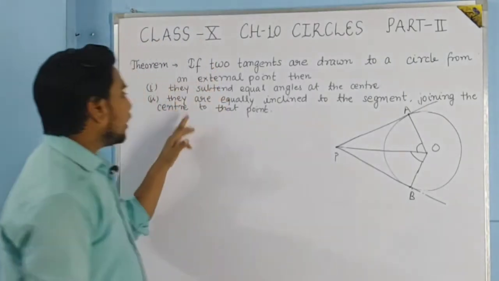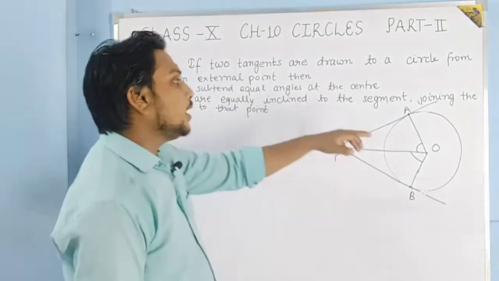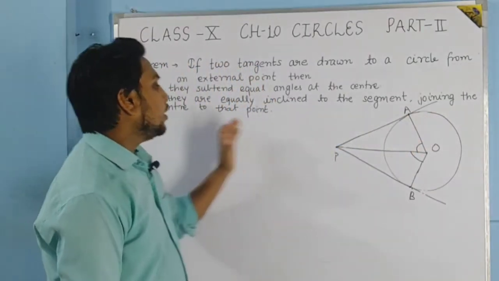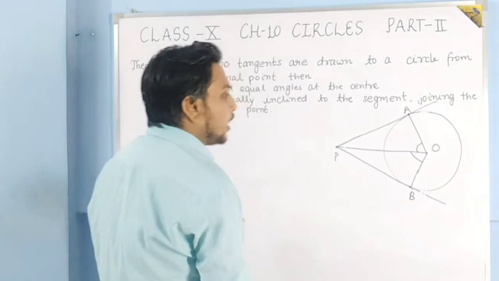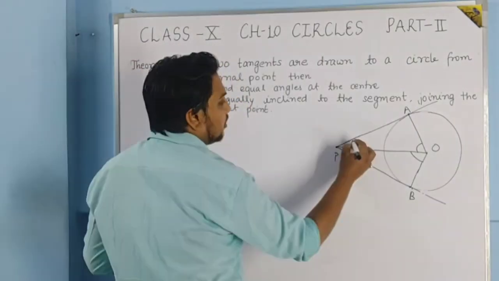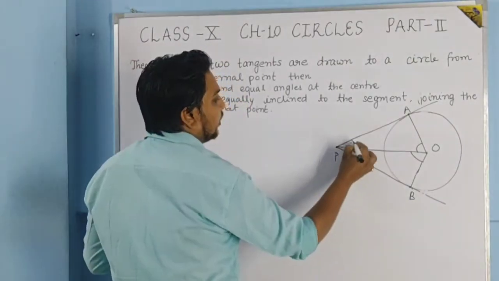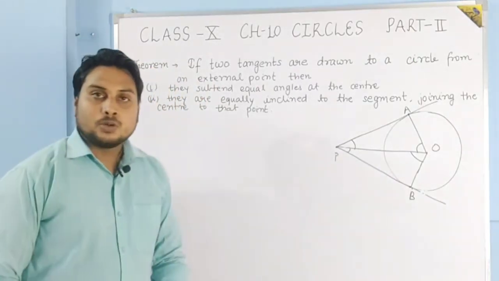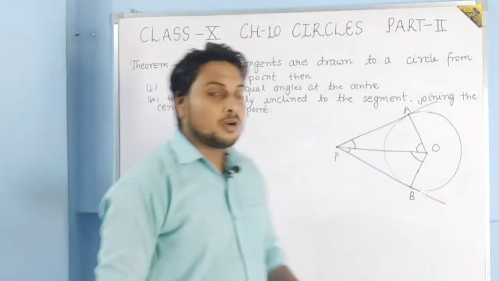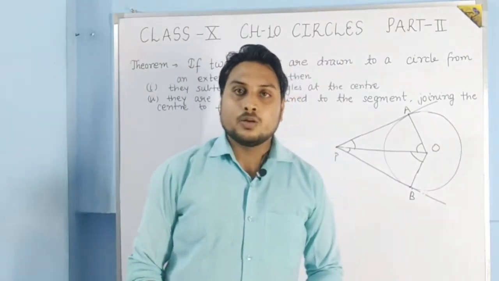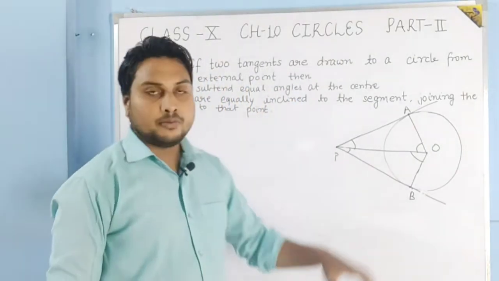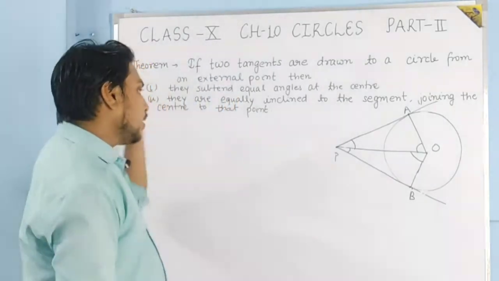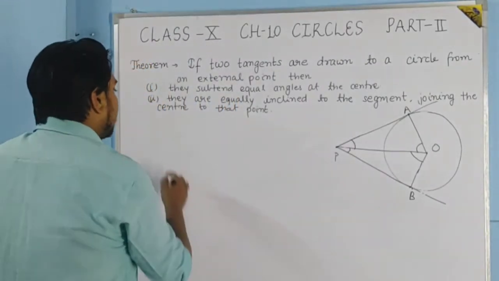And the second one is what? They are equally inclined to the segment joining the center to that point. Equally inclined. Inclined means you have to show that this angle will be equal to this angle. So students, this theorem is not given in NCERT, but this is the result which will be important for us to solve questions. So let us see how we'll prove it.